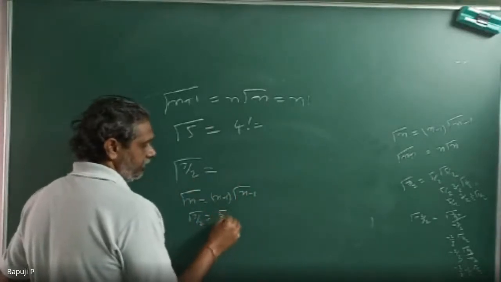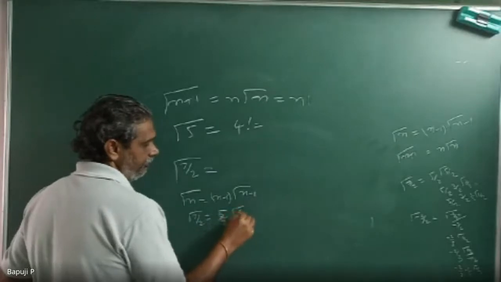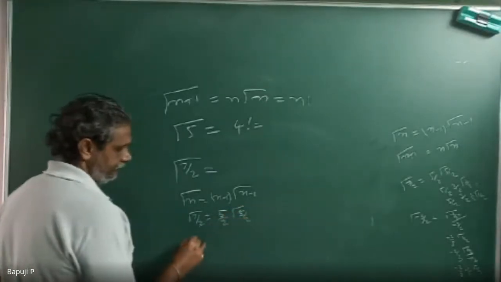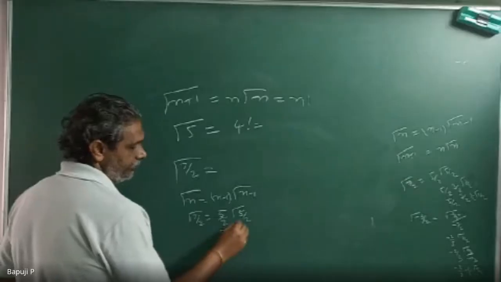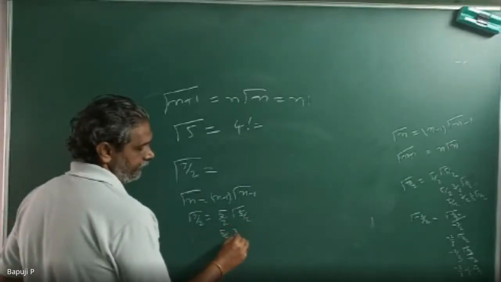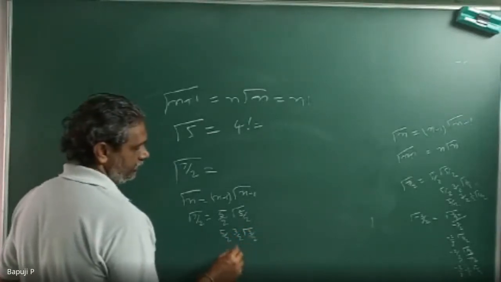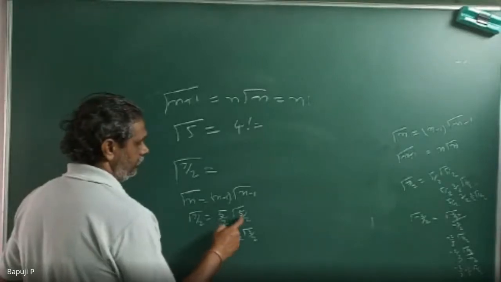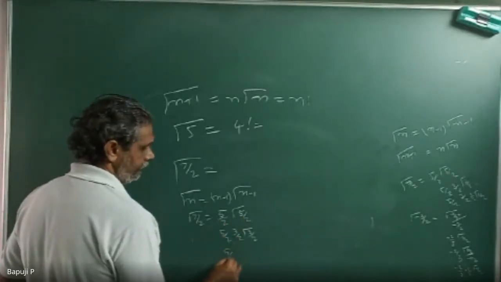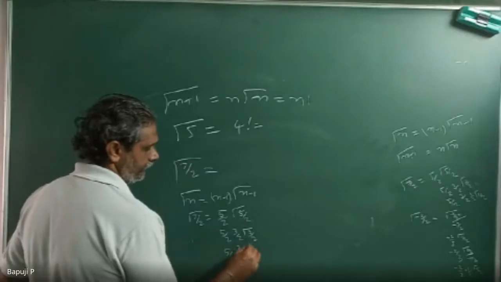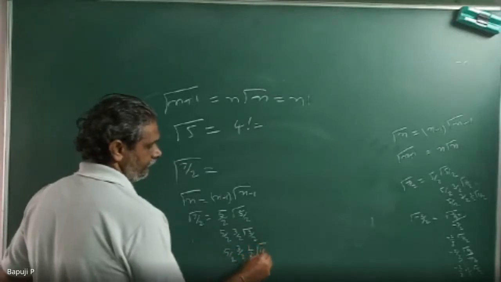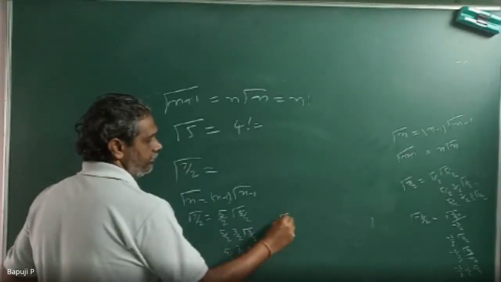So how can you write this? 5 by 2, gamma 5 by 2. Then again we will open gamma. 5 by 2 into 3 by 2, gamma 3 by 2. Then gamma half is equal to root pi.